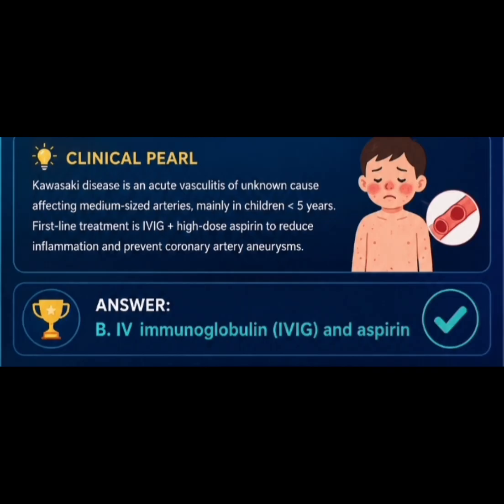The correct answer is B. IV immunoglobulins and aspirin, because Kawasaki disease is an acute systemic vasculitis that primarily affects medium-sized arteries, especially the coronary arteries, and occurs most commonly in children younger than 5 years.